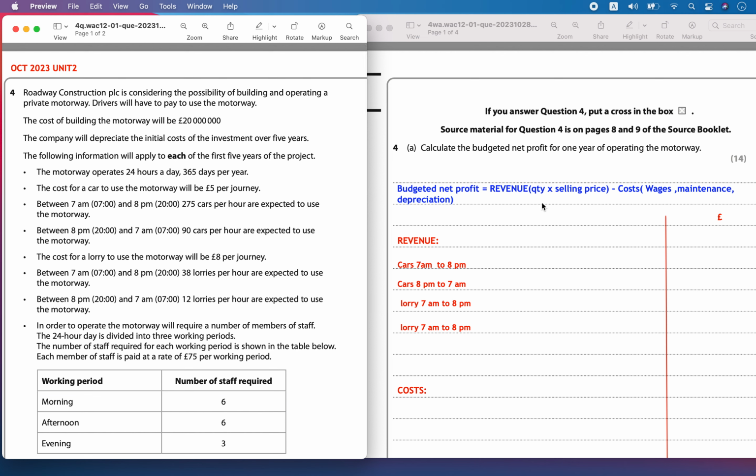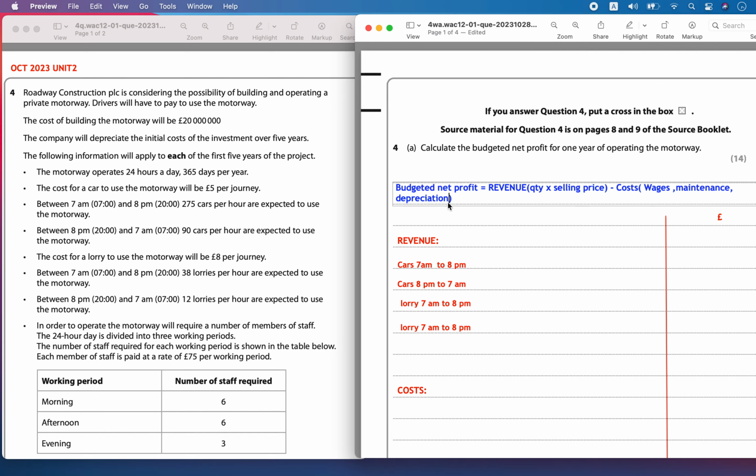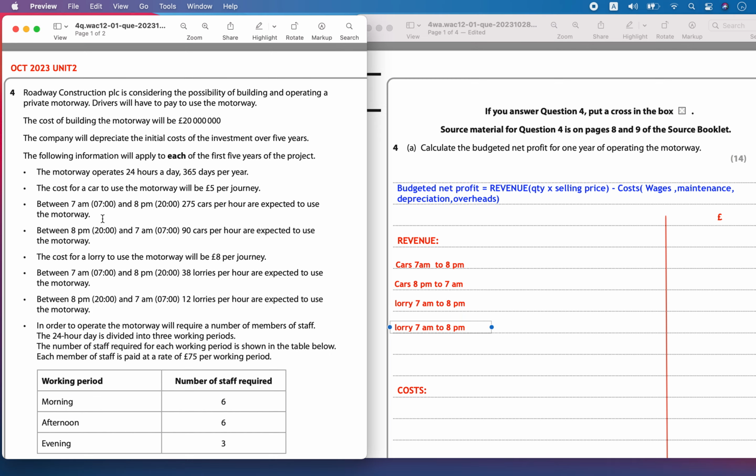Now the budgeted net profit usually is equal to revenue minus the costs. Revenue is usually the quantity times the selling price: how much quantity and at what price are you selling. Here it is an operational revenue we will calculate, and then you have certain costs like wages, maintenance, depreciation and overheads. Now let's calculate. There are two types of vehicles they have given, one is the car and the other is the lorry.